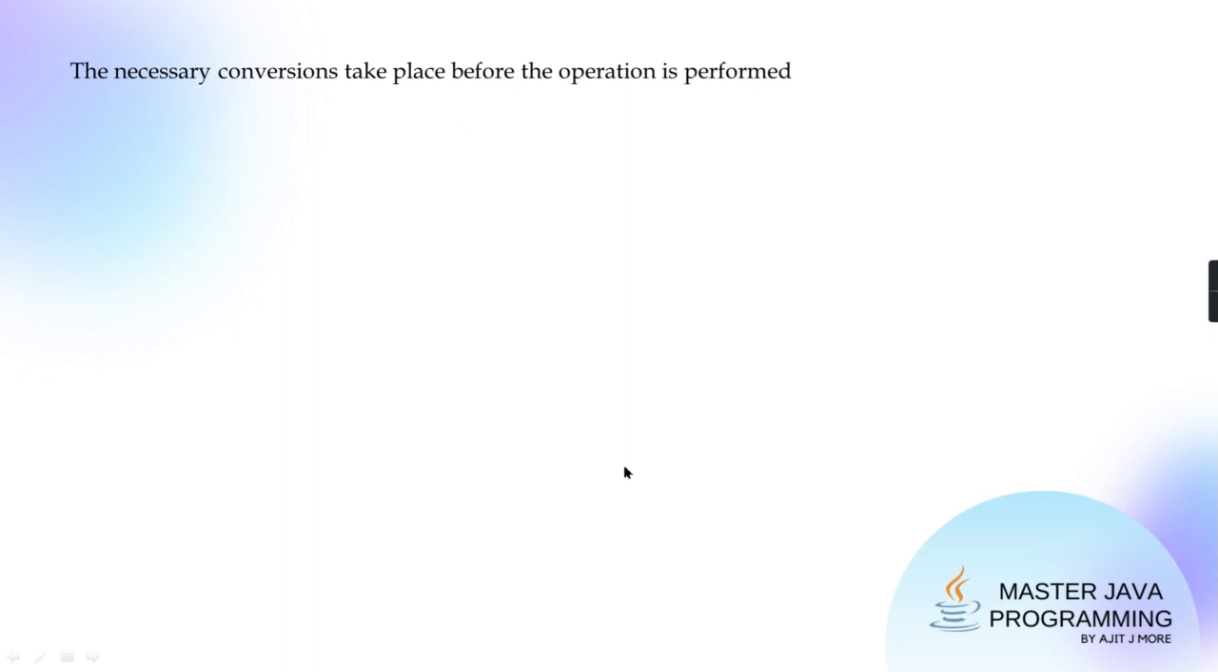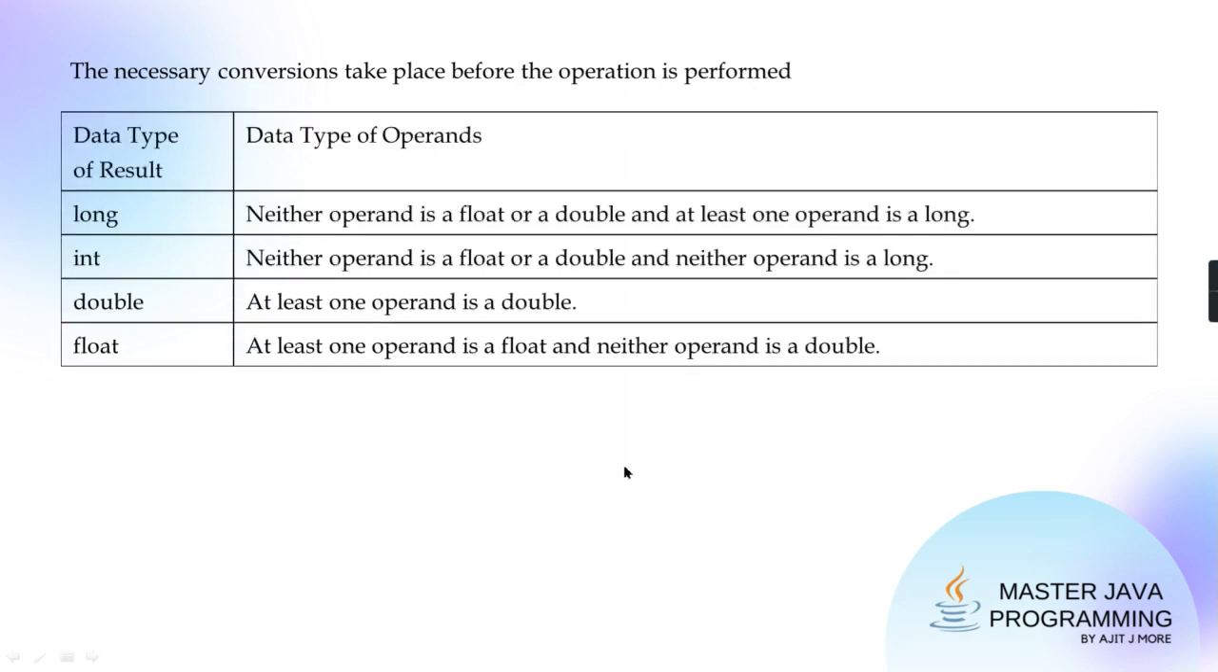And as I said, whenever you are doing this arithmetic operation, is it going to do some implicit casting? Means conversion as needed? Yes or no? It is sure going to do some implicit casting, that is the conversions as needed. And then what are those conversions? I told you the rules. See here.